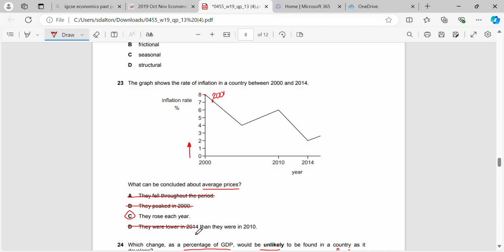And therefore they're not lower in 2014 than they were in 2010. It would be 2% higher, plus 2013, plus 2012, plus 2011. So maybe 10, 12, 13% higher than it would have been in 2010.